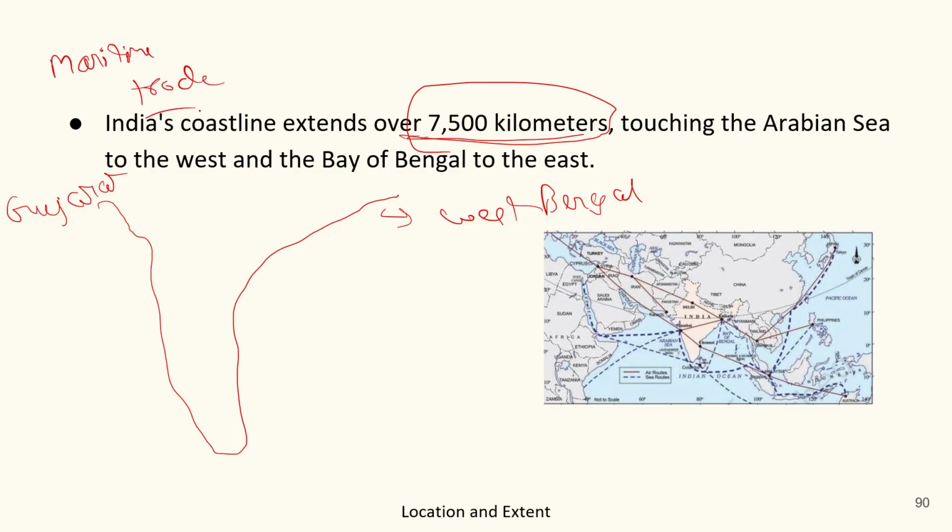Maritime trade basically means transporting materials by ships. So India could use this 7,500 kilometer coastline for maritime trade.